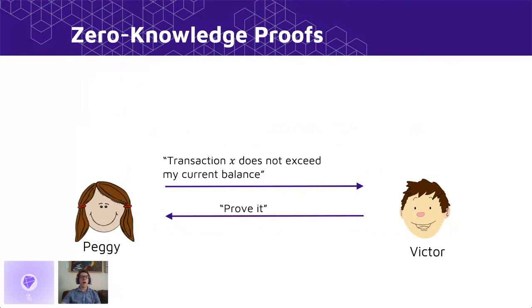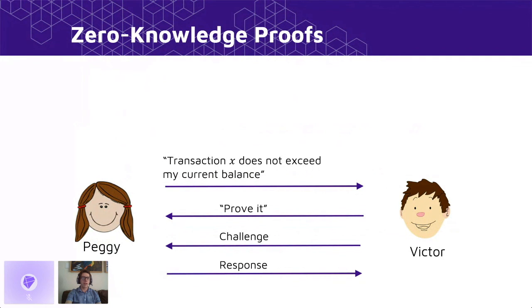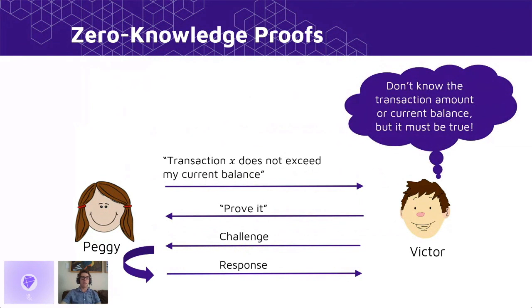As an example, our prover Peggy might wish to prove to Victor that her transaction X, which she doesn't want to reveal the details of, doesn't cause her to go into the red. And Victor might ask her to prove it. And usually these protocols take the form of some kind of challenge, followed by a response, and then repetition. So the idea is that if the prover can successfully meet all of these challenges with the appropriate response, then the verifier will be convinced that the statement is true, in this case that the transaction amount doesn't exceed the current balance, without learning anything else.